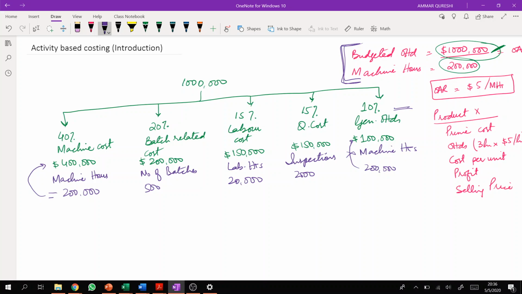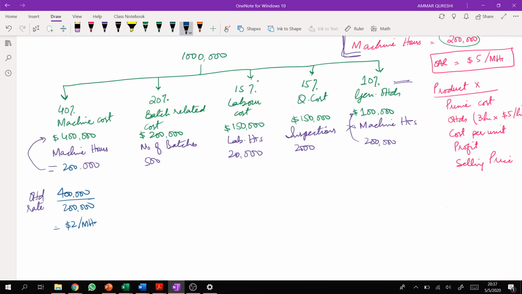Now we need to calculate overhead rates, right? For each individual cost pool, we need to calculate overhead rates. In absorption costing, we call it overhead absorption rate. In ABC, we call it overhead recovery rate, right? So what will be the overhead rate in this case? Machine related cost will be around 400,000 divided by 200,000. Let's make it 100,000. Okay, fine, 200,000 is fine.